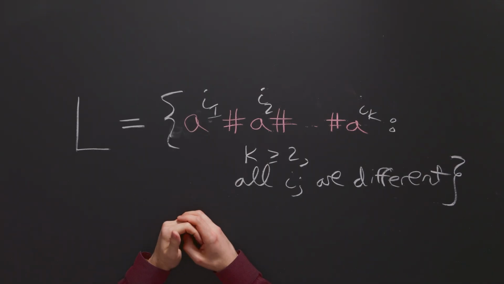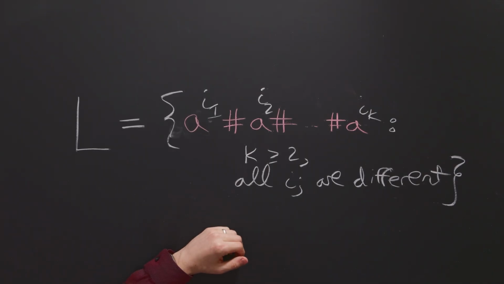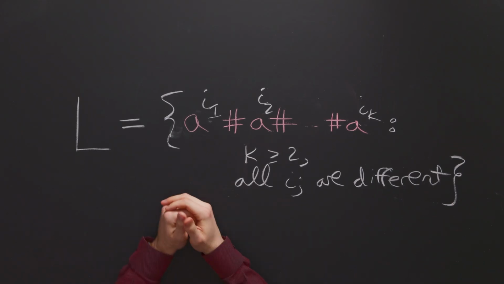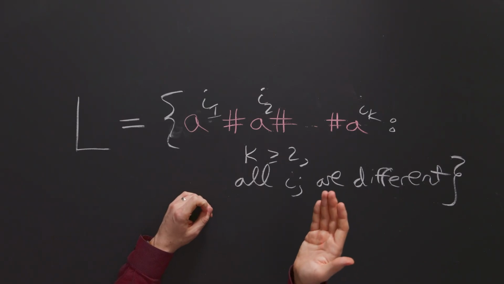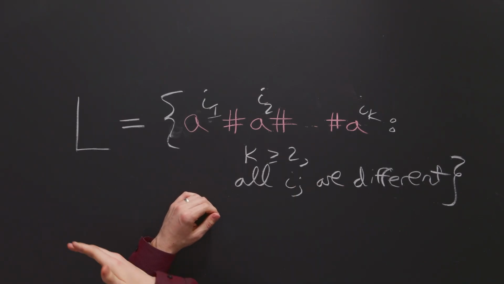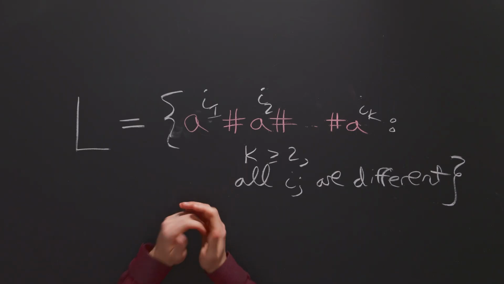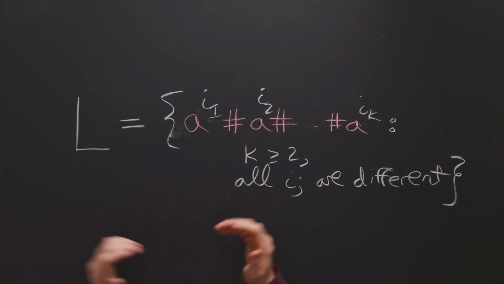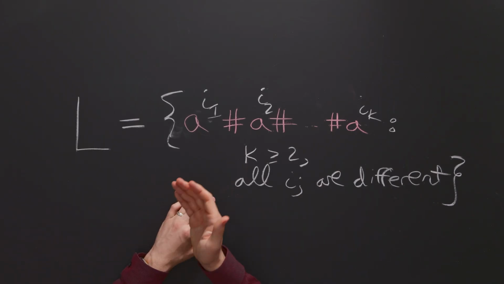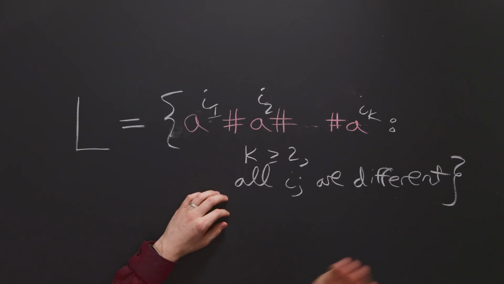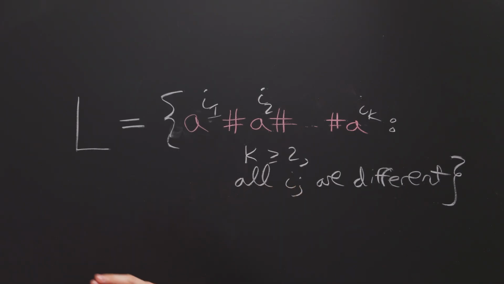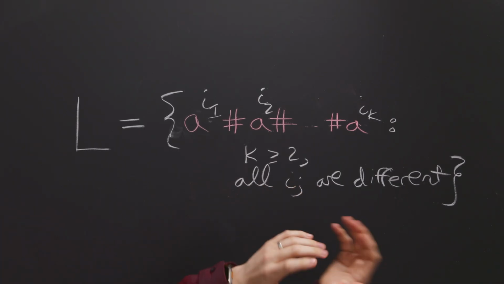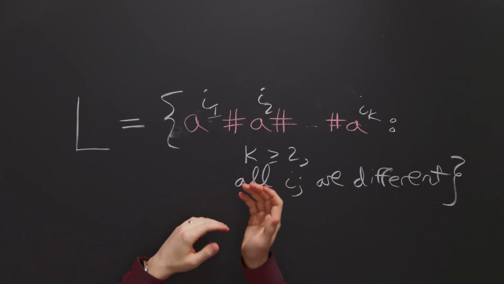So there's a lot to prove about this language. We're going to be proving today that it is not regular, and then showing that it's not context-free. So the technique that we're going to be using for both is the pumping lemma. Pumping lemma for regular languages to show it's not regular, and the pumping lemma for context-free languages to show that it's not context-free. If you know something about regular and context-free languages, you'll realize that the second one implies the first one, that once we show it's not context-free, then we can show that it's not regular immediately